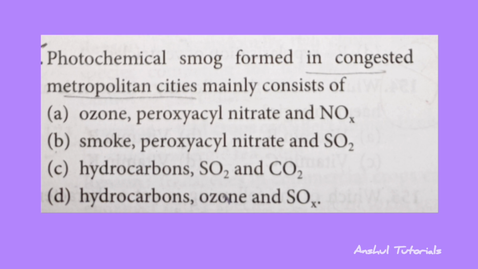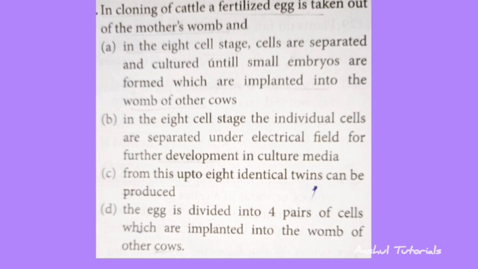Photochemical smog formed in congested metropolitan cities mainly consists of. So the correct answer is option A, that is ozone, peroxyacyl nitrate and NOx, that is oxides of nitrogen. In cloning of cattle, a fertilized egg is taken out of the mother's womb, and so the correct answer is option A.